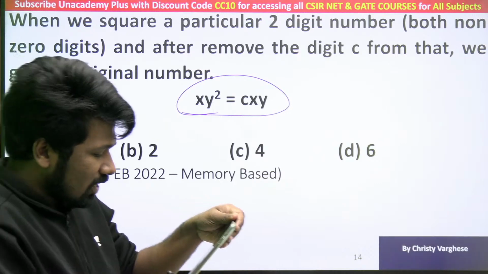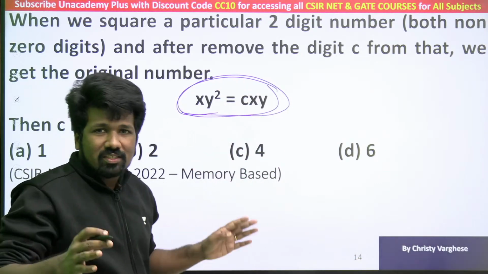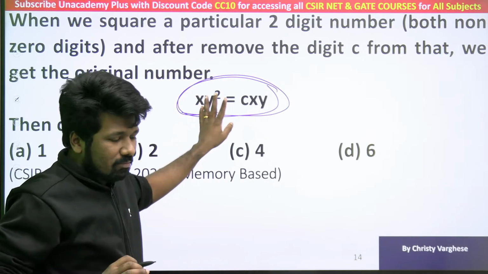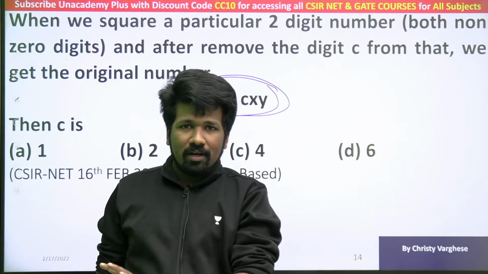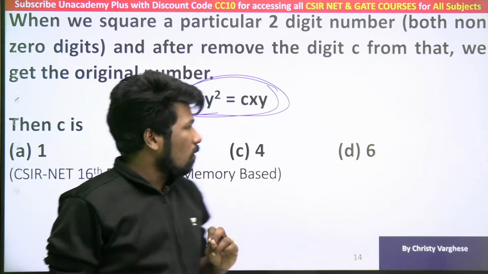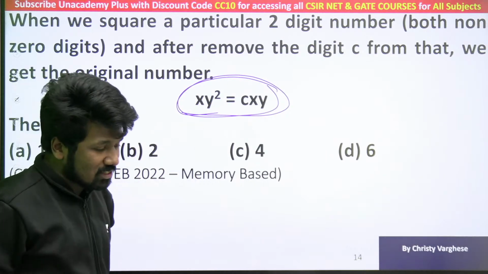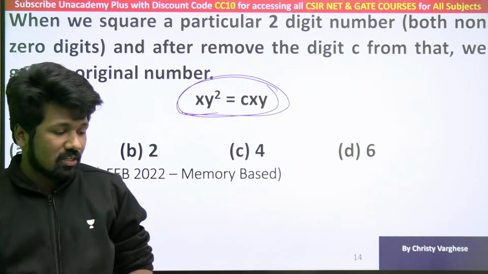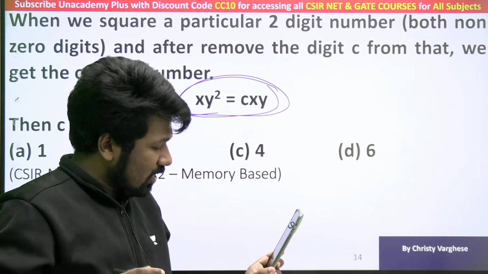Can you please mention? This equation is not there, Preeti. Yeah, the equation, as I told, I have written just to make you understand the meaning of the question, if you are confused with the wordings. A 2-digit number squared gives you a 3-digit number, and if you delete the leftmost digit, you will get the original 2-digit number itself. Then what is the digit that is deleted? That is the question. First of all, please clarify whether the question is correct or not, or whether the idea I am telling now was there in the question.